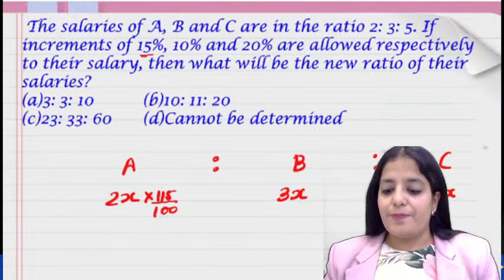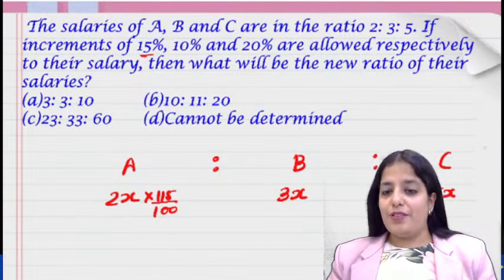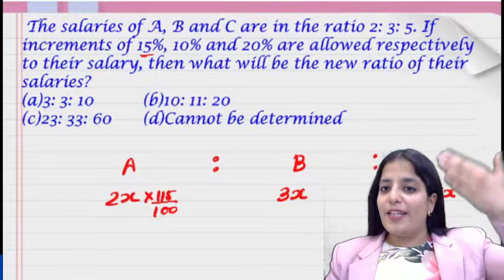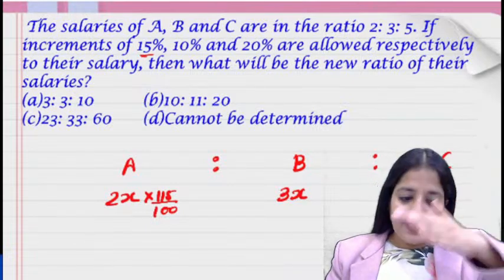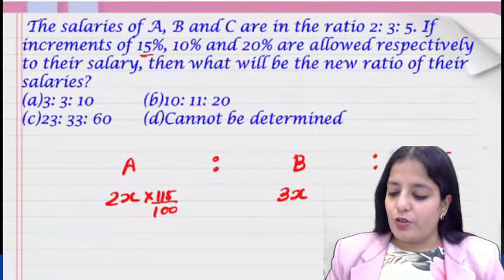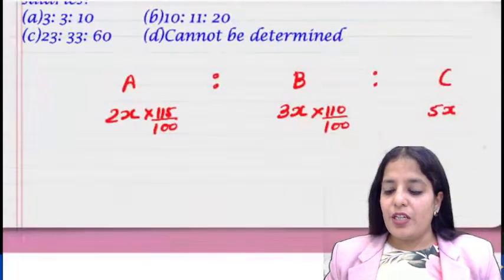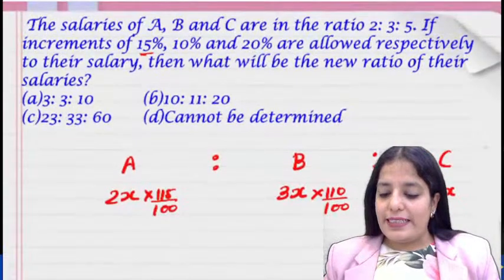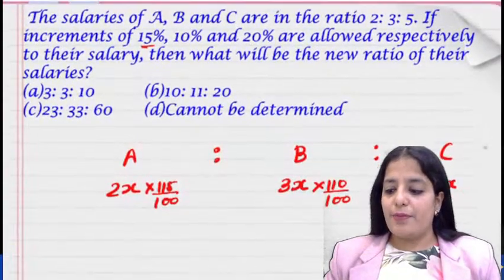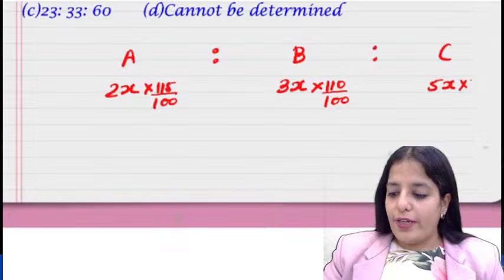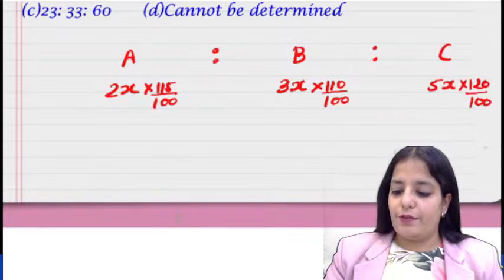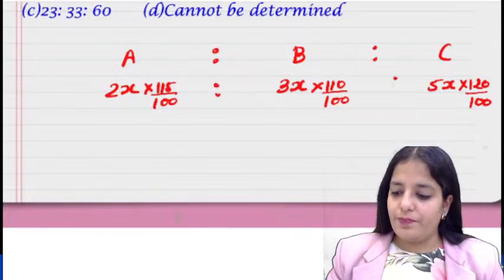Then 3x. B's salary is increasing by 10%. So if something is increasing by 10%, it is becoming 110% of itself, right? So 3x into 110%. Now if something is increasing by 20%, that means it's becoming 120% of itself. Fine.